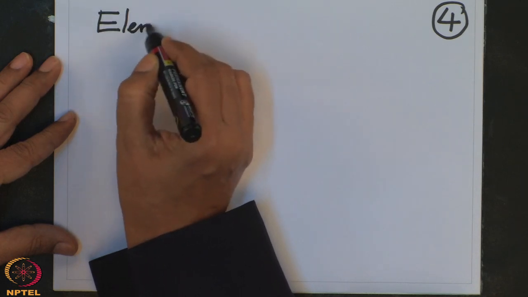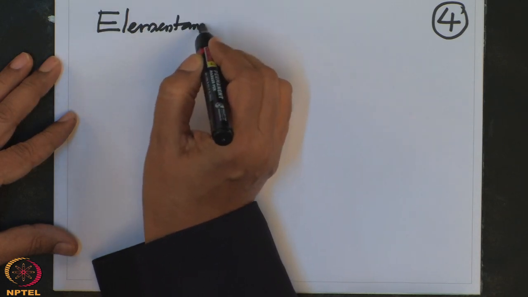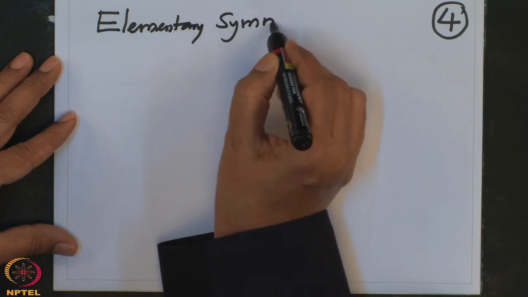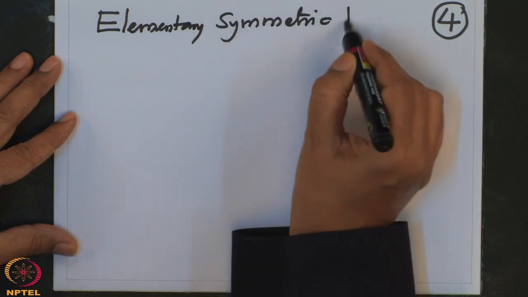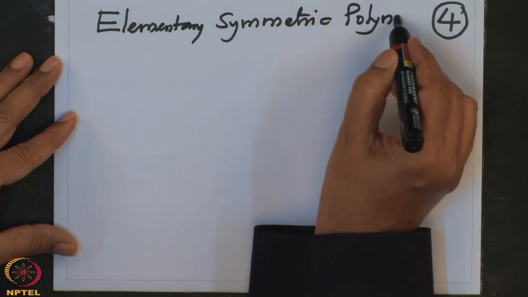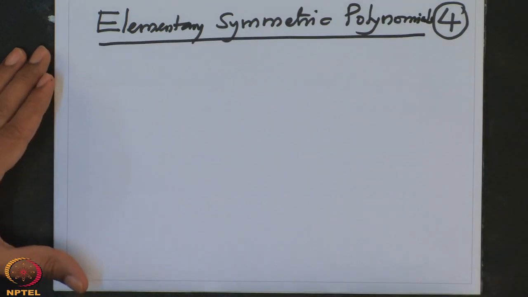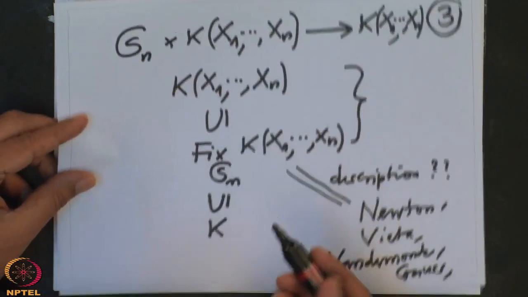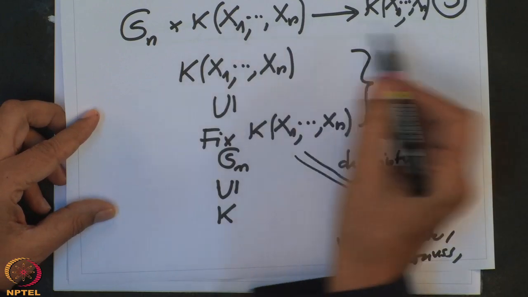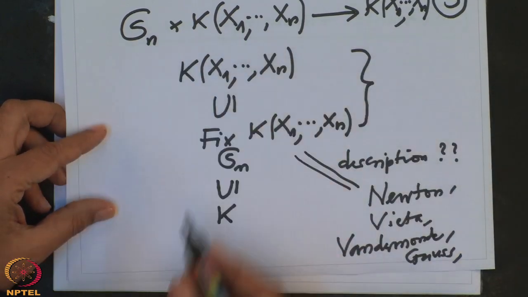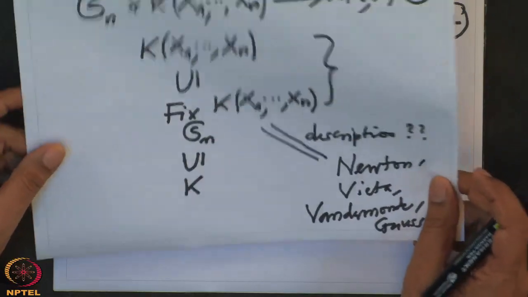So for that I want to give some examples of fixed elements in the rational function field, at least to start with. Those are precisely called elementary symmetric polynomials. What are they? Note that this action of Sn on the rational function field, if I restrict to the polynomials, also goes to polynomials. So Sn operates not only on the rational function field, it also operates on the polynomial ring.